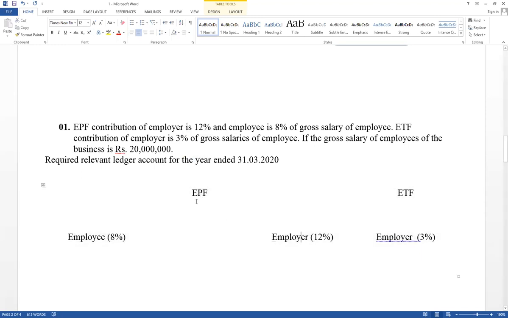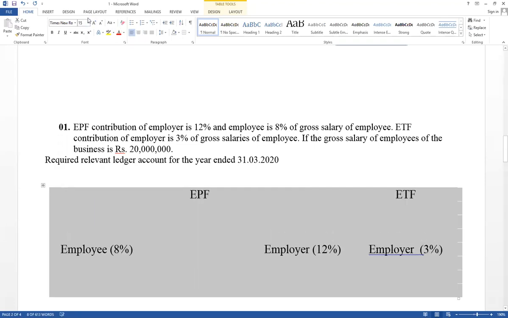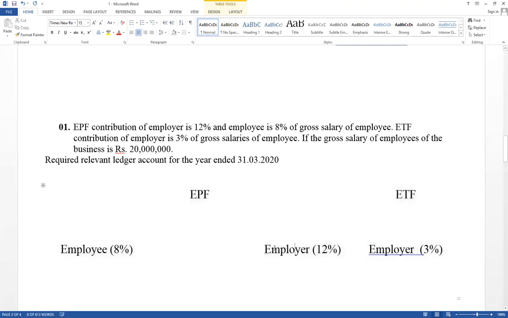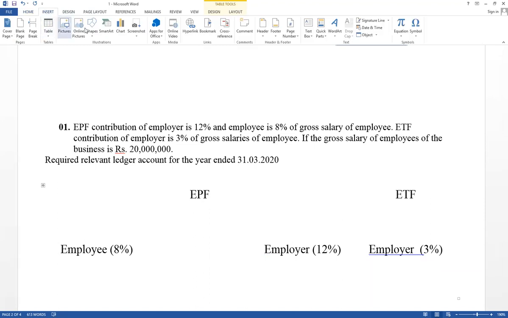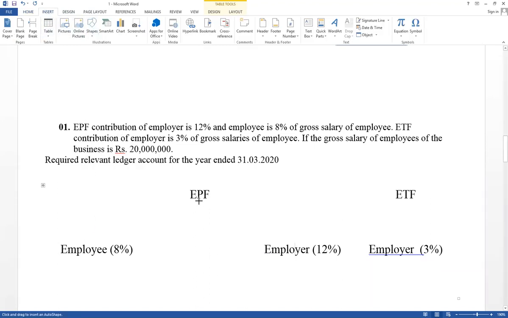Think about EPF and ETF. EPF, both employee and employer give their contribution. But ETF only employer give their contribution.